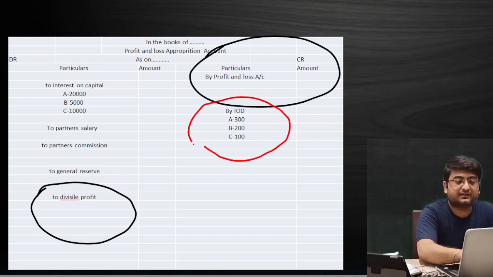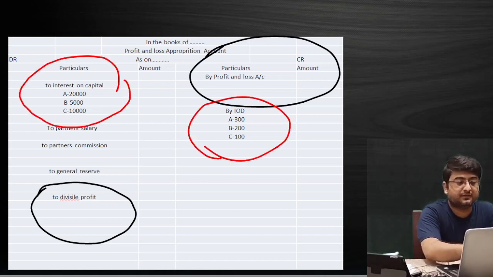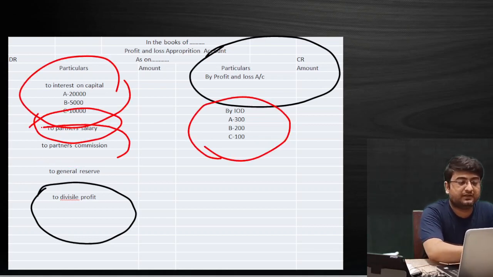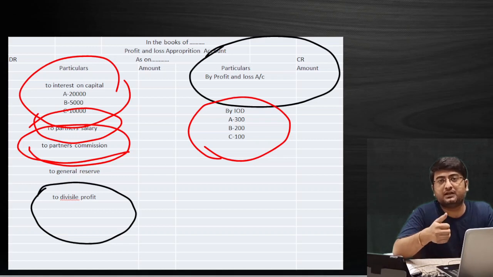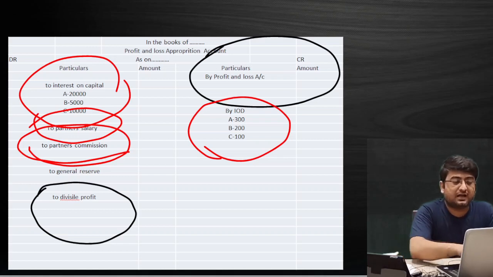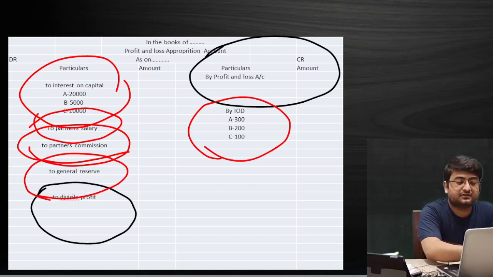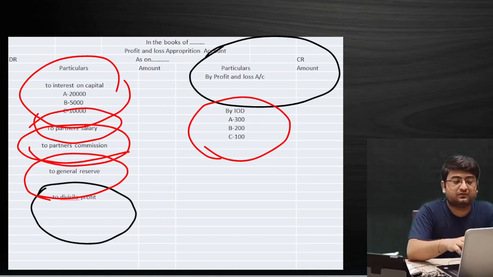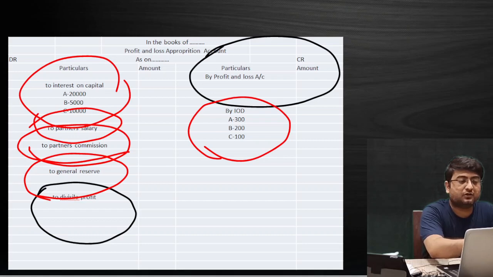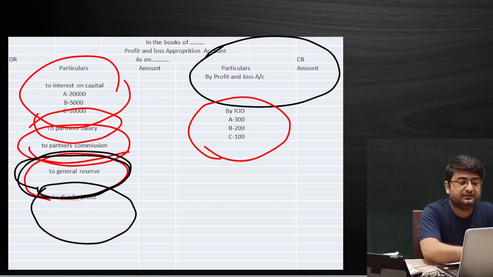And for other items, be it interest on drawings, interest on capital, partner's salary, or partner's commission, for these 4 items we will have 2 journal entries, one opening and second closing. And for general reserve, since it will not go to partners, it will have only one journal entry. So remember, whatever I have shown on the screen in the red line will have 2 journal entries, opening and closing.